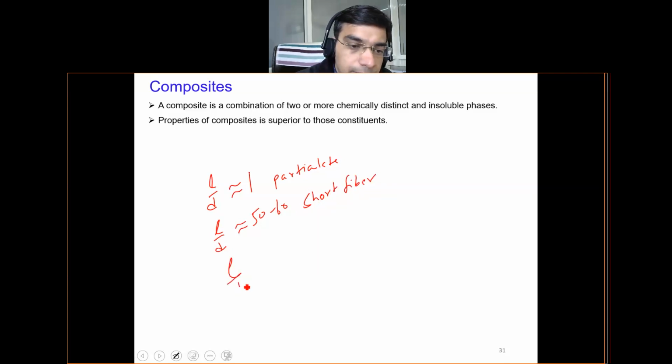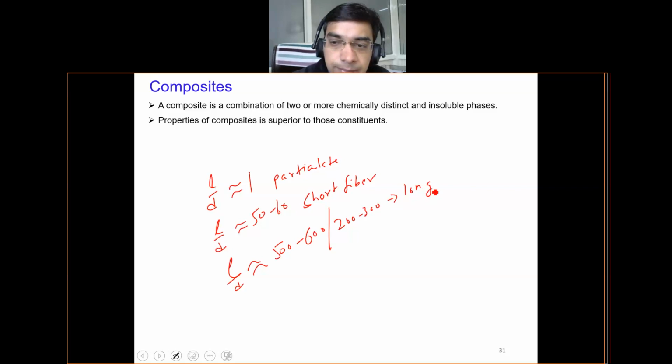If this value is this value, or sometimes you take it to 200 to 300, this becomes a long fiber.